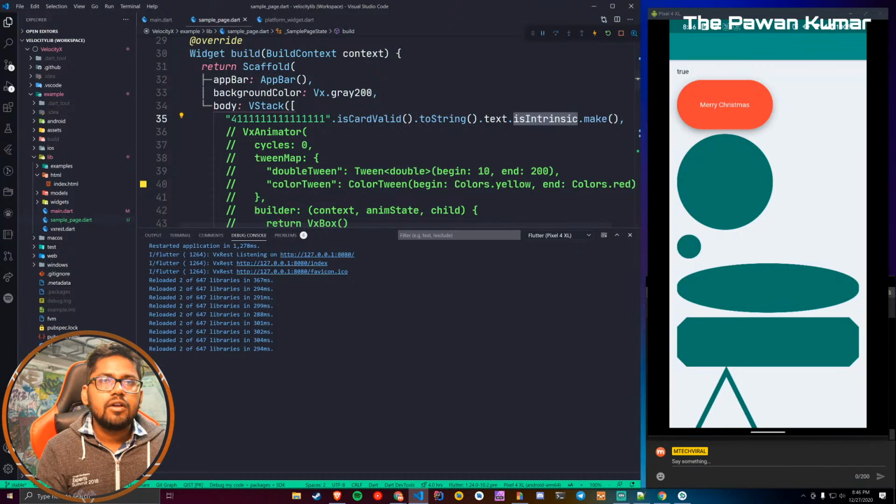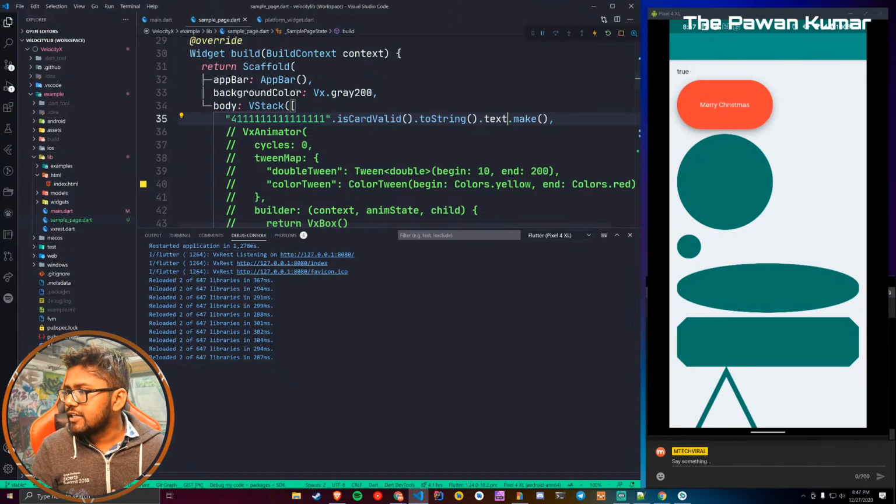So right now this is kind of a limit which we have. If you are using is intrinsic, then it's a normal text widget, it is not using auto size text. But if you remove this, then it is using an auto size text. So that is an update which will be there. It will work fine with data table and all those things.